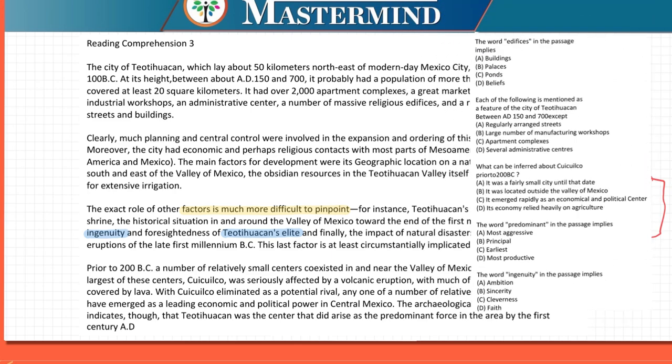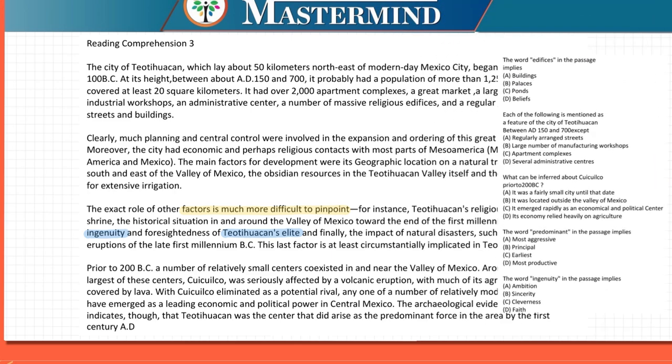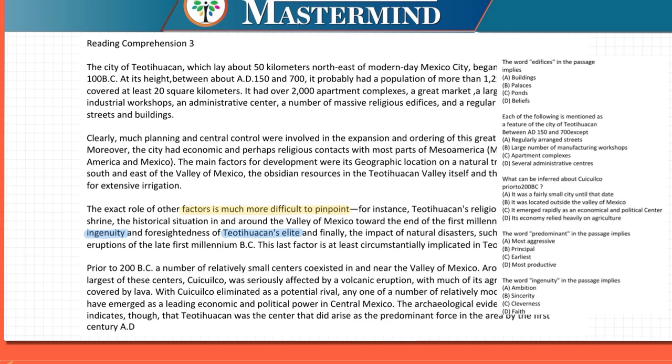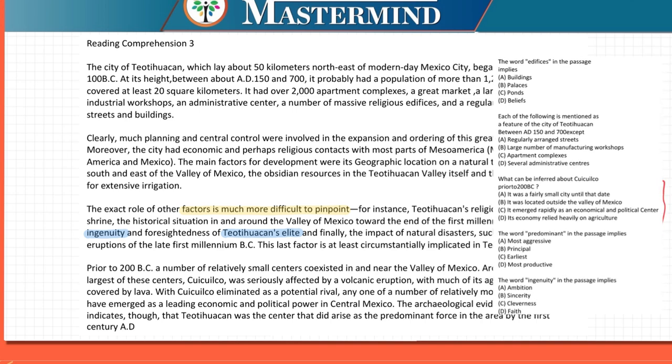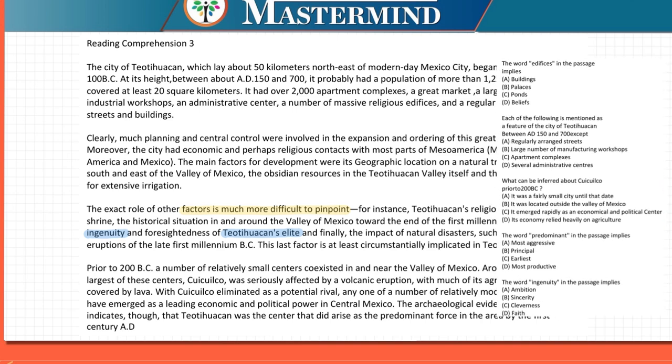A lot of students had written D also at that particular point of time, but here we can say that C is the answer, because of agriculture it had emerged as an economic and political power, and after that agriculture was demolished because of the volcano, that reliance itself had come down. Because of that only, another city emerged as the economic and political power. So they had mentioned the answer as C in the key answers.